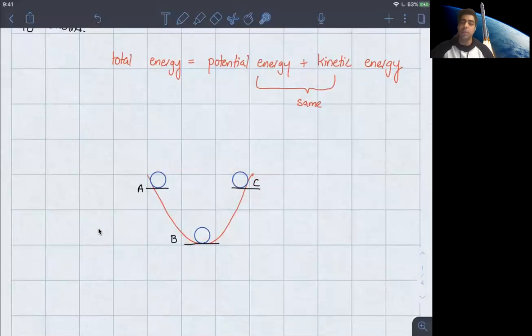What we're going to do is add some values to this diagram and see what the conservation of energy really means, because a lot of people have memorized the law of conservation of energy, but they cannot explain what it means when we say that it cannot be created or it cannot be destroyed. And just before I move forward, if you cannot explain terms such as creating energy or destroying energy, then it just means you don't know what you're talking about.